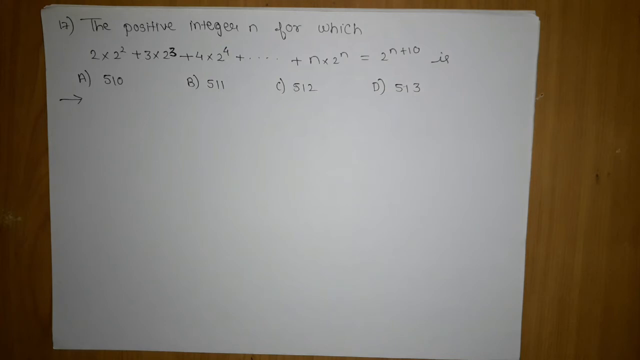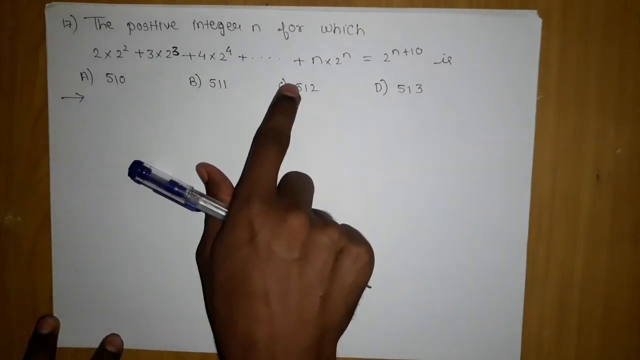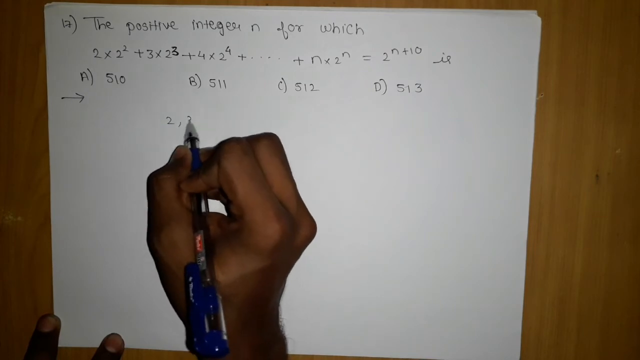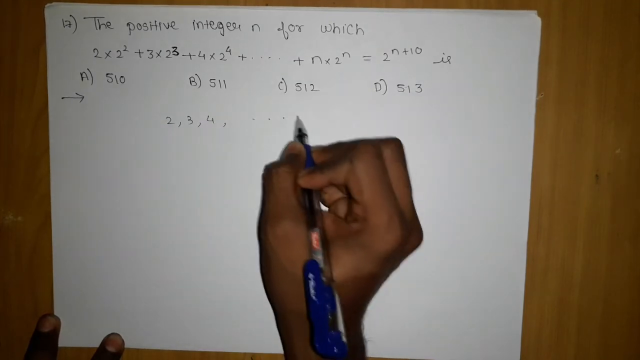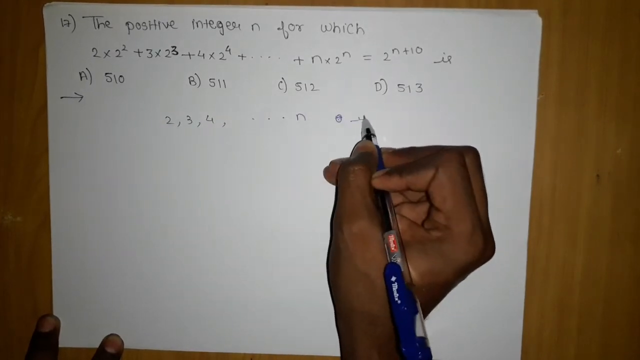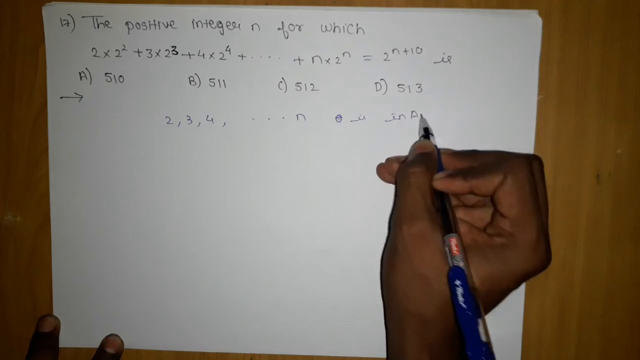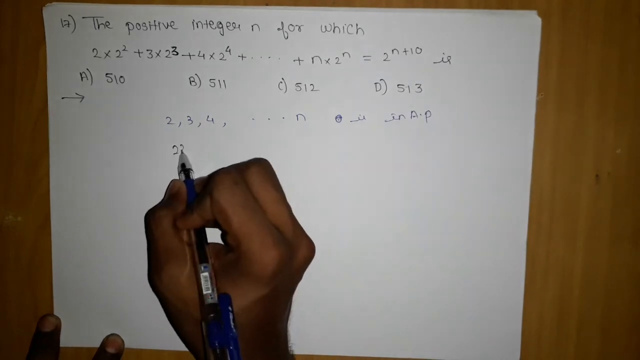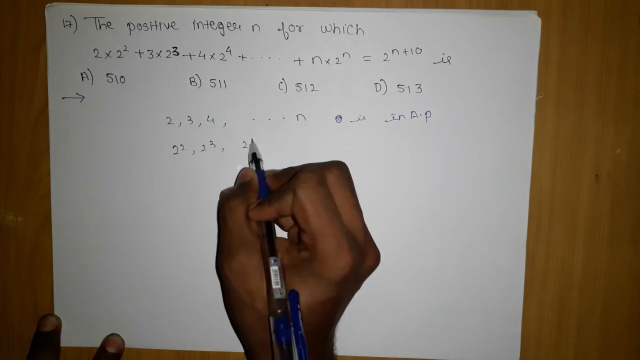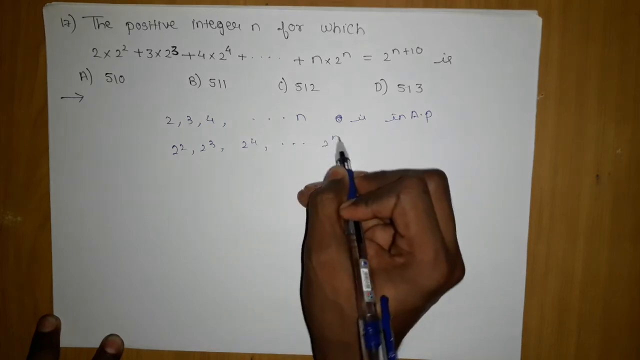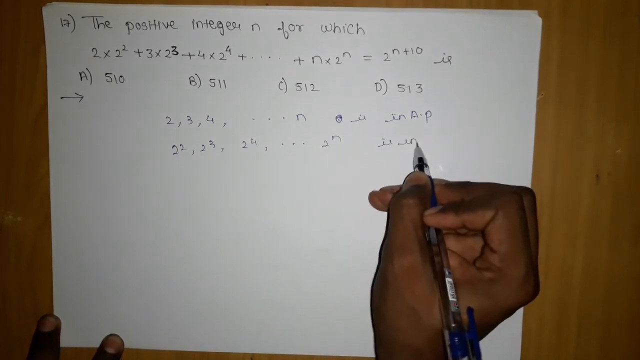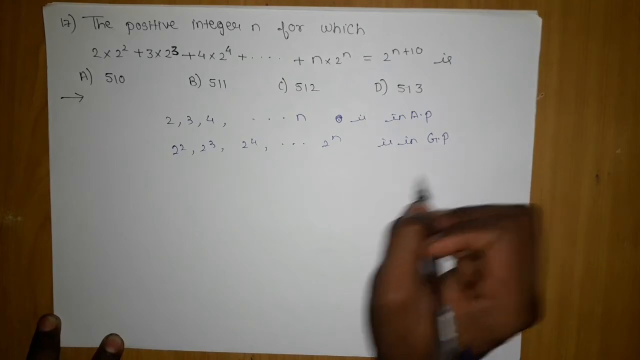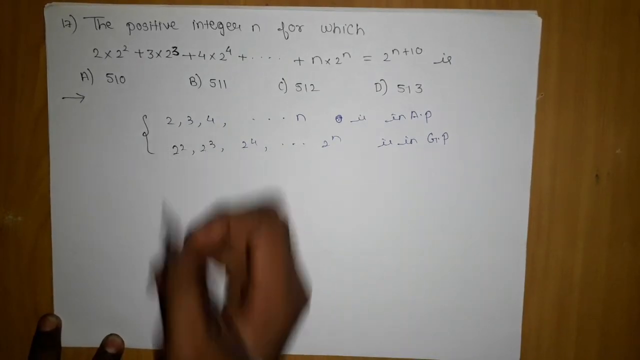Okay, so here in this problem you can easily identify that one series is going in AP: 2, 3, 4 and so on till n is in AP, while 2 square, 2 cube, 2 power 4 and so on till 2 power n is in GP. So we have to make out these two things.